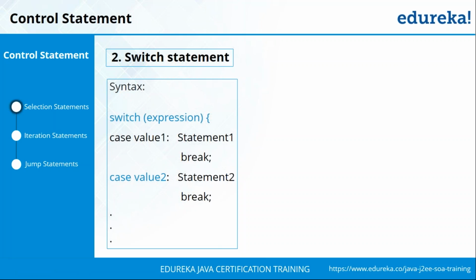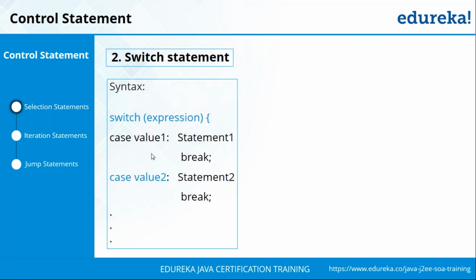So how switch case works is you specify switch followed by the expression, then you come inside the block and start writing the different cases. Your case 1 will check against the value that the expression will be taking, and if it is true, it will execute statement 1 and then it will break from that switch case statement.